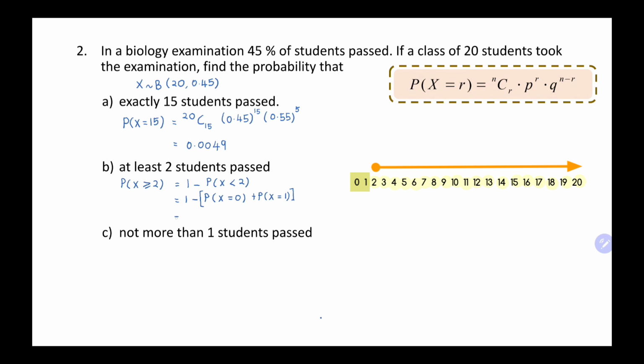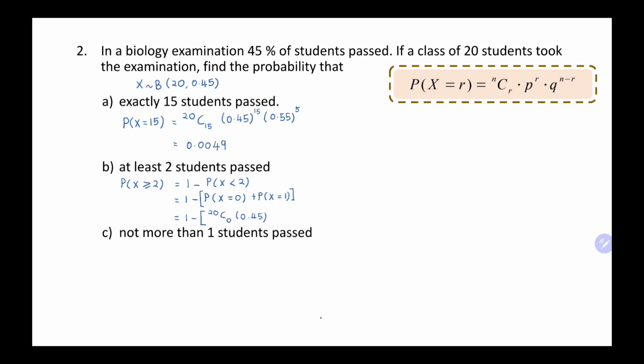Then we substitute the formula nCr, so 20C0, 0.45 power of 0, 0.55 power of 20 minus 0, so 20. Plus with nCr 20C1, 0.45 power of 1 times with 0.55 power of 19. Then we calculate, we get answer 0.9999. We take 4 decimal places.